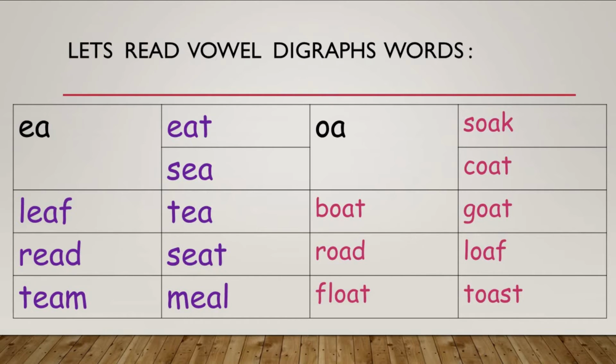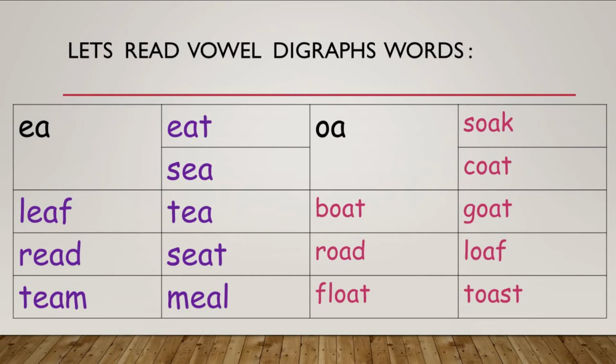Next digraph is OA. Again the same. The second letter will be silent and the first letter will do the talking. So the sound of O will come and the second letter sound will be silent.